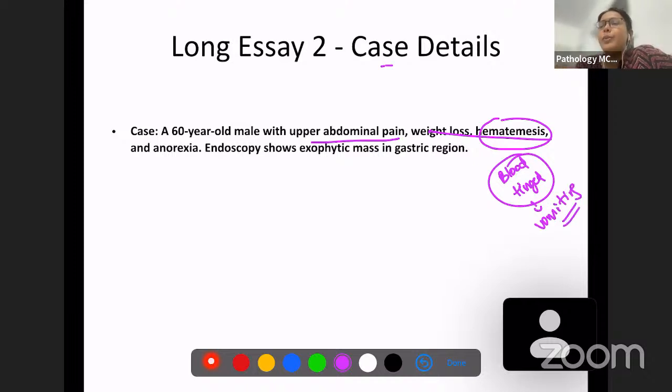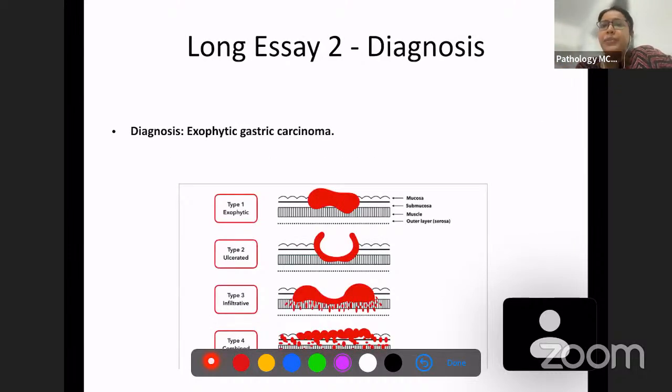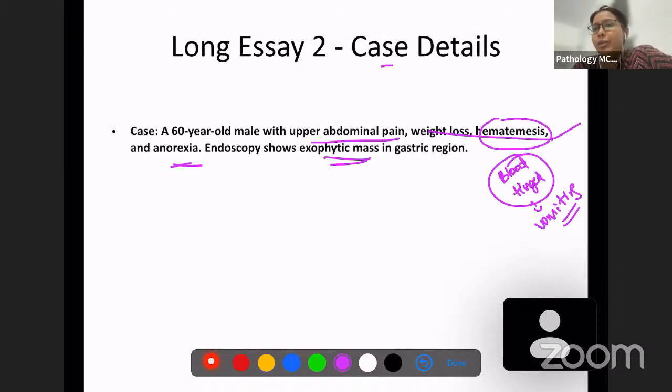Okay, so when the person is vomiting, you have blood-tinged vomit. Again, an exophytic mass can lead to bleeding, which is why we have hematemesis. Anorexia. Again, all classic symptoms of gastric carcinoma are there. We know the diagnosis is exophytic gastric carcinoma. Why? Because they've clearly given that there is an exophytic mass.